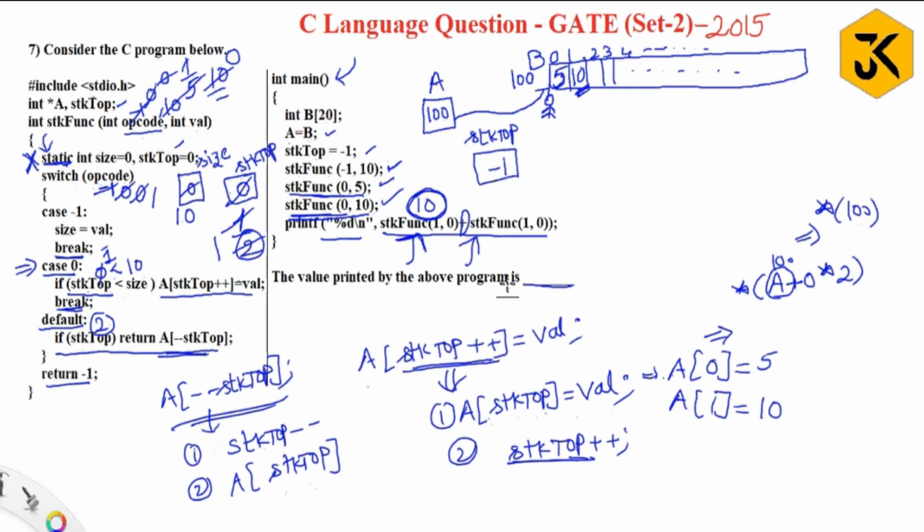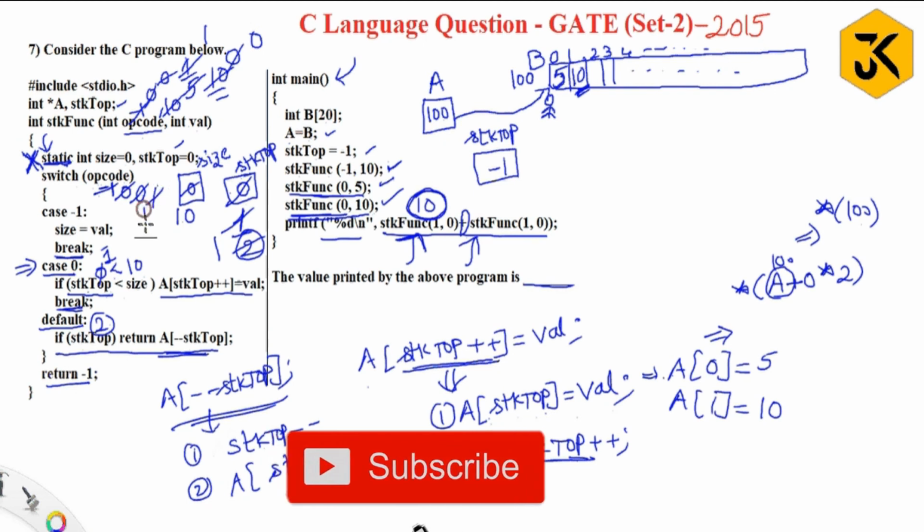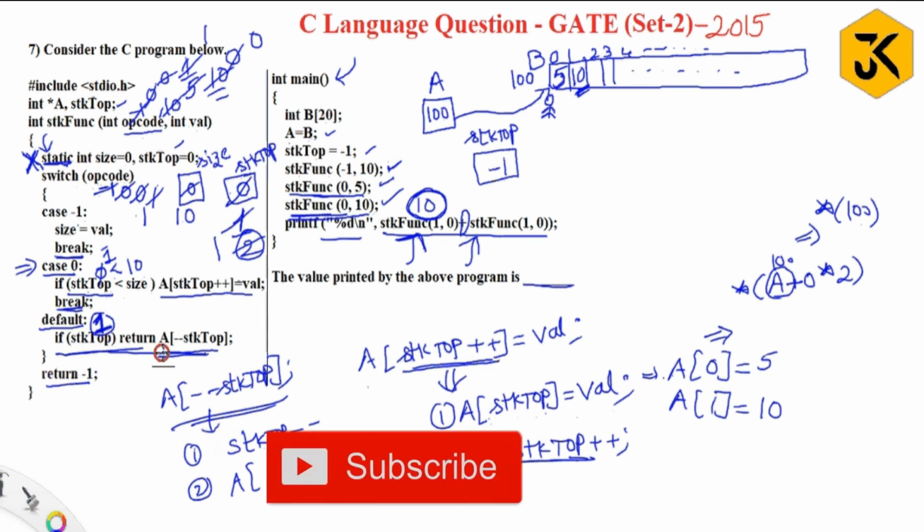Plus stk function of A of 1, 0. Once again it is going to pass 1 and 0. Now this static statement won't execute. The opcode value is once again 1. 1 is not equal to -1, 1 is not equal to 0. Then it is going to execute the default statement. Once again the stk top value is 1, some positive value. Then it is going to execute this one.